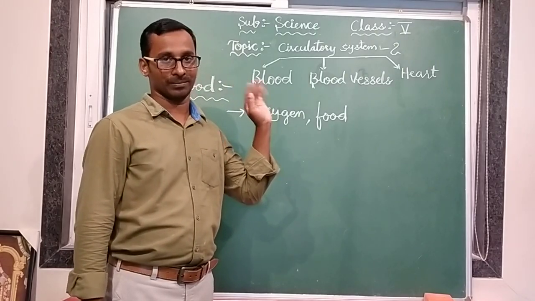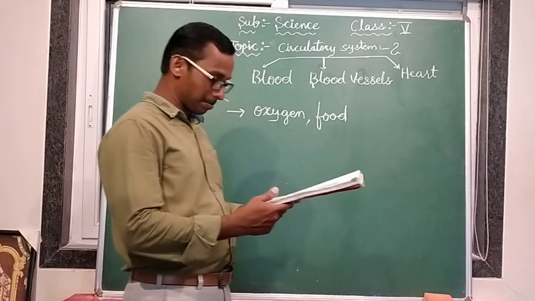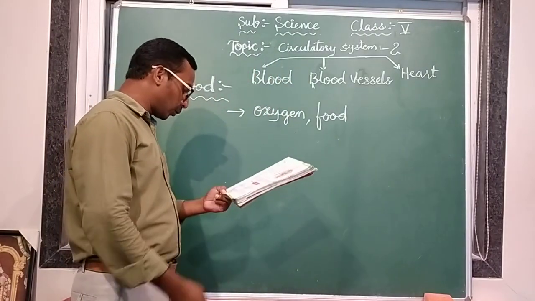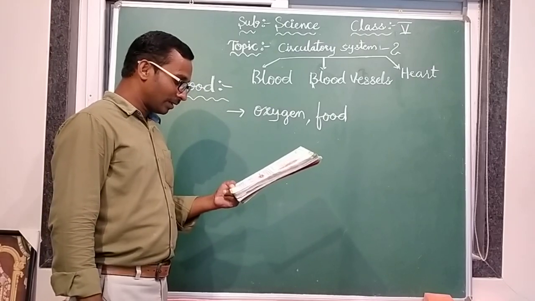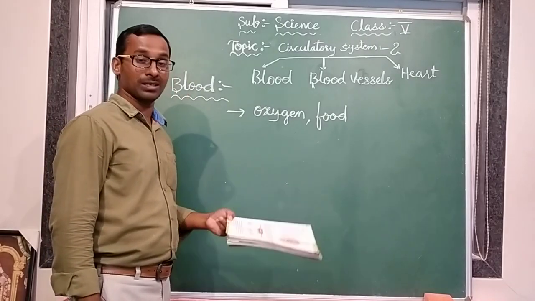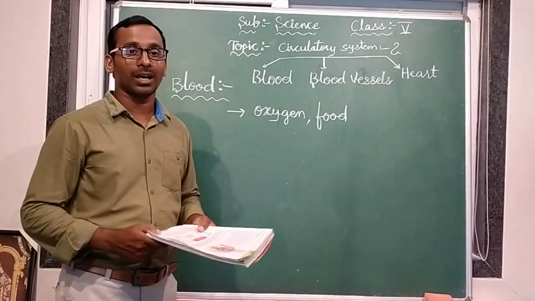Is it clear? Yes. And besides this, the blood also carries disease fighting elements involved in defense against infections. In the blood, disease fighting elements are there.